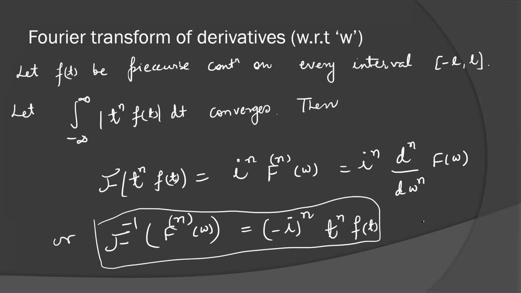I am using this result, i equals minus 1 over i. If you use this result, you will get this constant value. If you go in this left hand side, you will get this type of equation only.